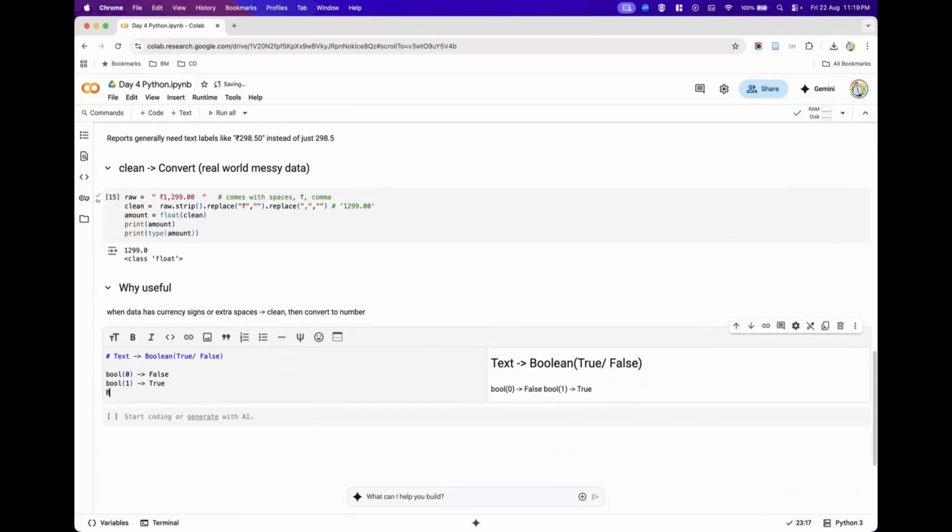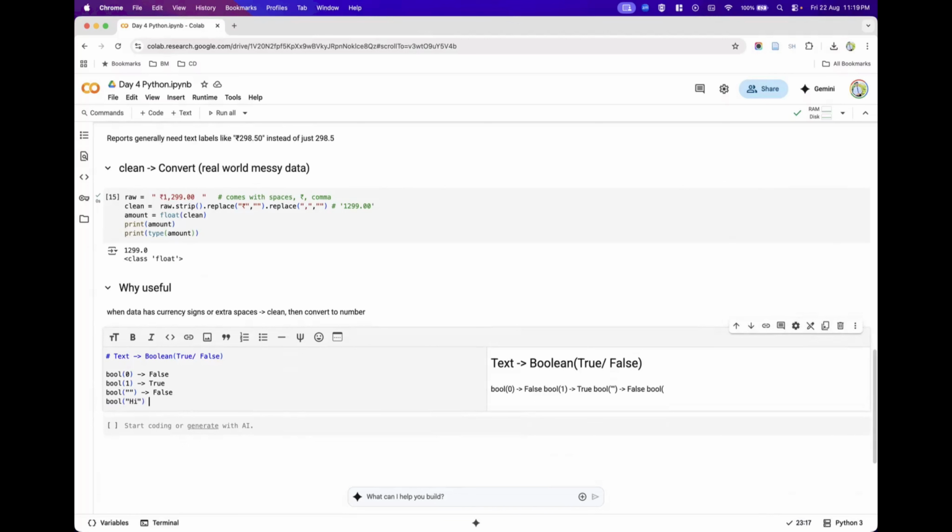Next, what is an empty string? Remember, an empty string in Python Boolean is called false. There is no value inside it, so it becomes false. And the next important thing is bool of high.